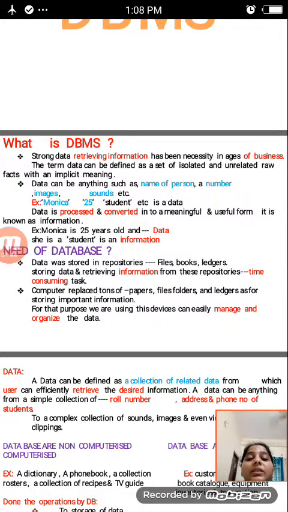Then, what is a DBMS? After data and information, what is a DBMS? A DBMS is for storing data, and whenever we want to retrieve the information, whenever it is necessary, we can retrieve the type of data needed in the business. The term data can be defined as a set of isolated and unrelated facts with an implicit meaning. This is about a DBMS.